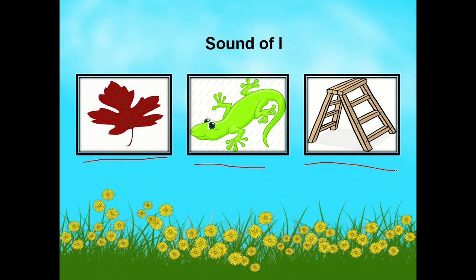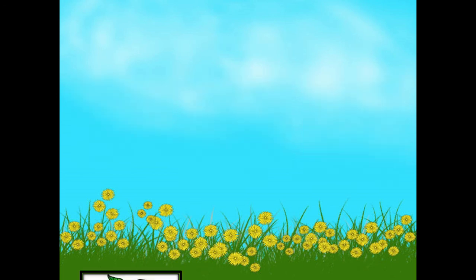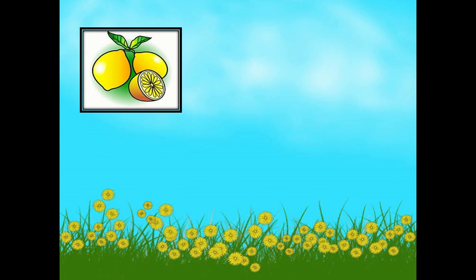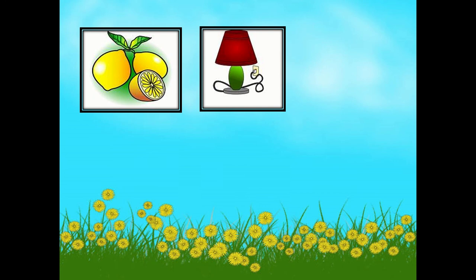Now let's take a look at other examples of objects that begin with the sound of the letter L. Who can tell me what is this? Very good. This is a lemon. Say lemon. Lemon begins with the sound of the letter L. Next one. Lamp. Does it begin with the sound of the letter L? Good job.